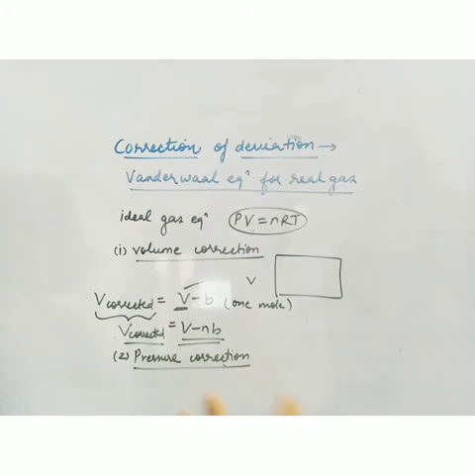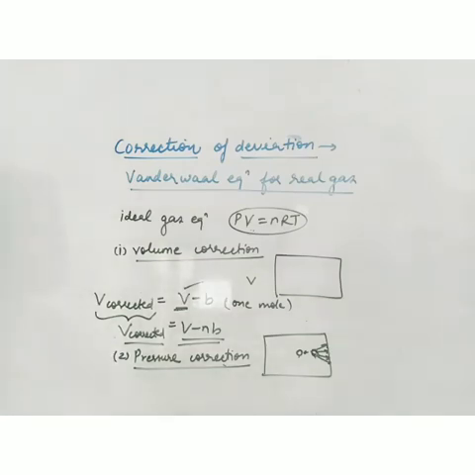And the second correction is in pressure, because when the molecules are very close to each other, intermolecular attractions will start, and if intermolecular attractions start, the magnitude of pressure changes. Pressure is the force exerted by a molecule on the wall of the container. If this molecule is alone, it is independent and will exert full force. But if another molecule is there, it will attract this molecule, so the first molecule will collide with the wall with a lesser force. So when intermolecular attractions are there, the magnitude of pressure also changes.